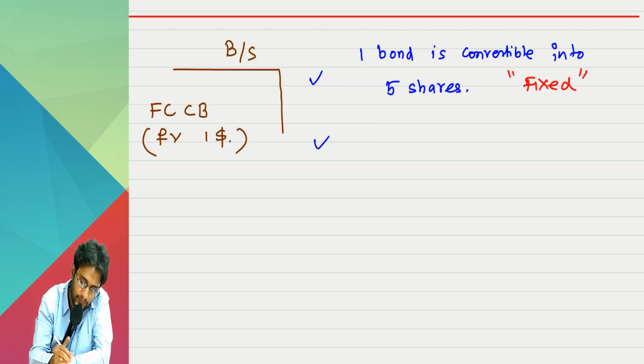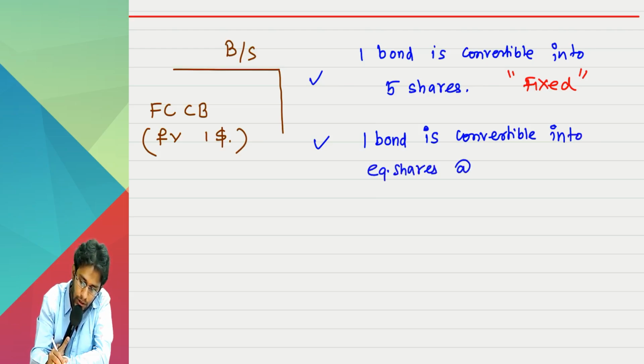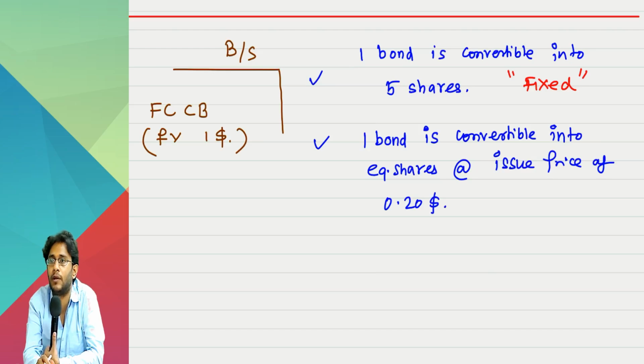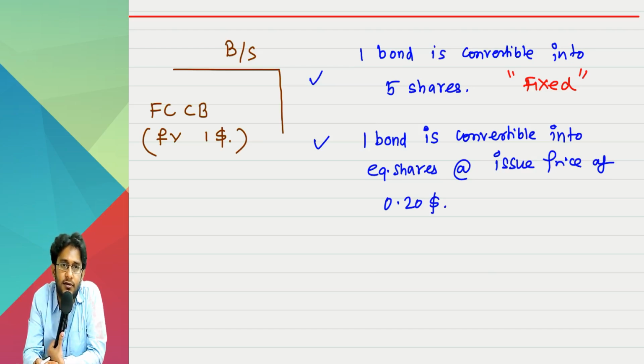Look at second case. One bond is convertible into equity shares at issue price of 20 cents or $0.20. Now number of shares is not fixed, sir, but we have fixed the issue price. Fixed or variable? Fixed.